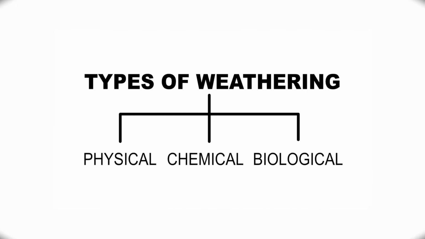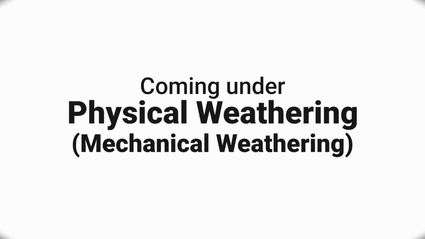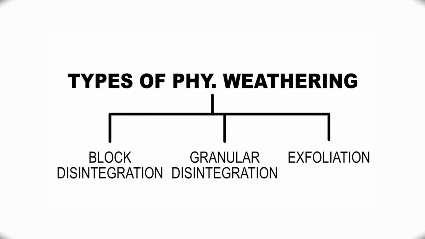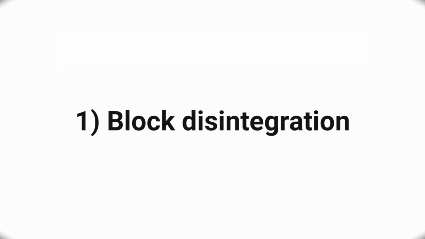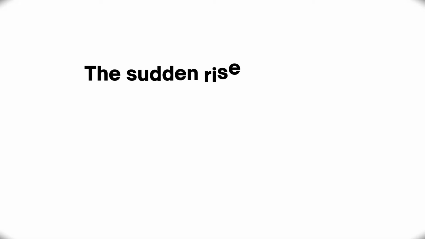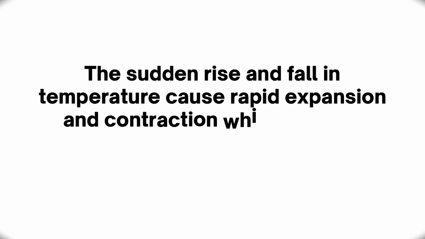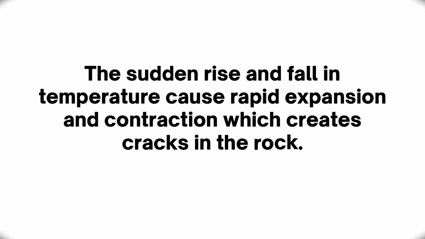Weathering is of three types: physical, chemical, and biological. Coming under physical weathering, also known as mechanical weathering, it is divided into three: block disintegration, granular disintegration, and exfoliation. Block disintegration: the sudden rise and fall in temperature causes rapid expansion and contraction, which creates cracks in the rock.